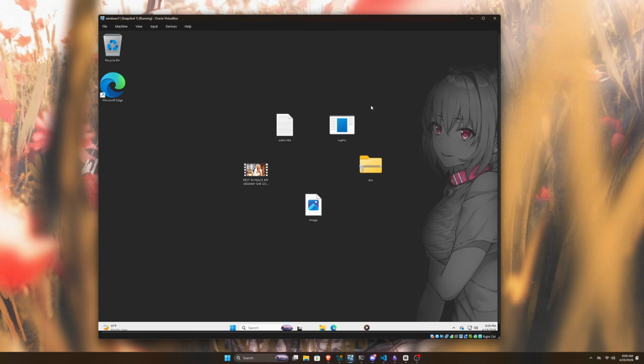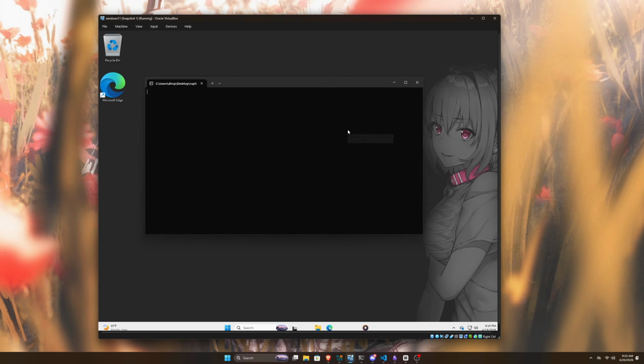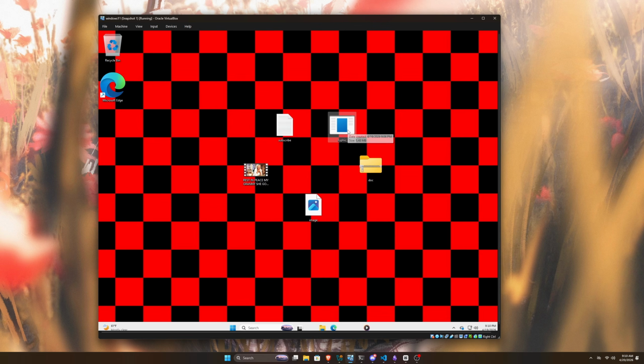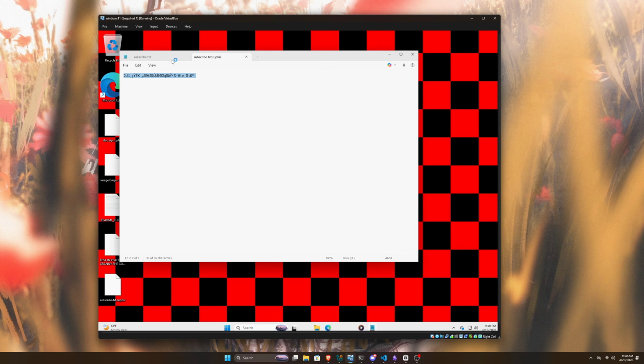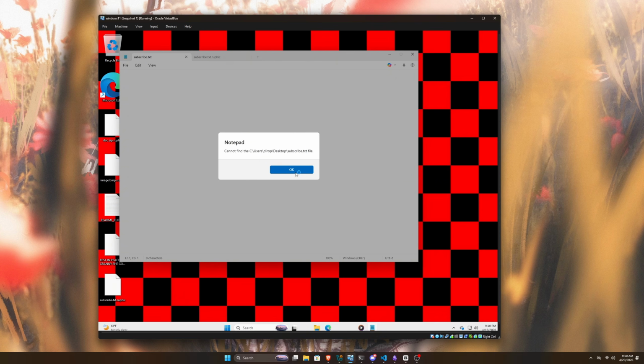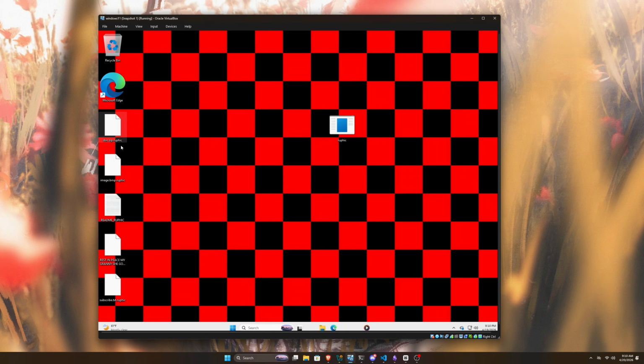Now, as soon as I run this binary by just double-clicking it, we see our terminal pops up for a second, and it's gone. And then, after just a few seconds, you can see our wallpaper has been changed automatically, and the extensions of our files have been changed as well. And now if I try to open and read the content of these files, we don't see any readable data at all. Like, all of the data inside is encrypted. And even that MP4 file, which was playing just fine before, is completely unrecognized now.